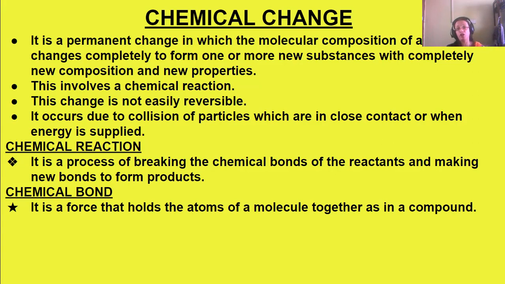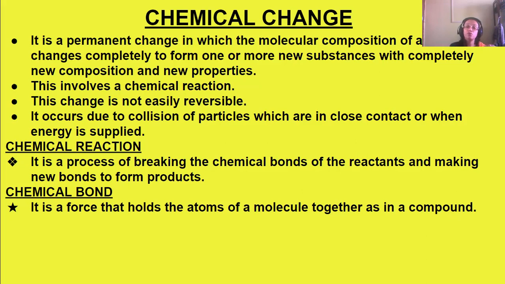So what are the conditions to form a chemical change? Why does the chemical change occur? Why is the change chemical? Because some new substance is formed, a chemical reaction is involved, and the change is not easily reversible.